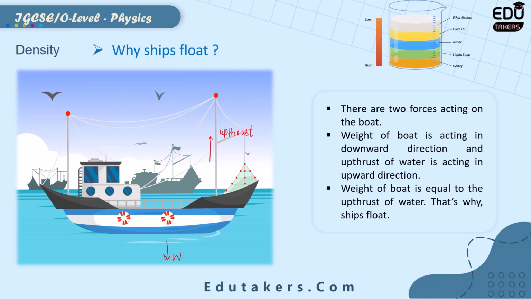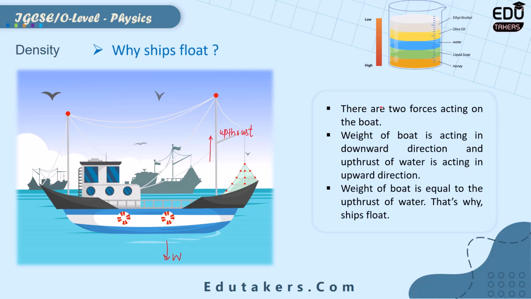We say that an object only floats if the magnitude of the upthrust is greater than or equal to its weight. In this case, the weight of the boat is equal to the upthrust of the water. Both of these are equal. That's why the ships float.